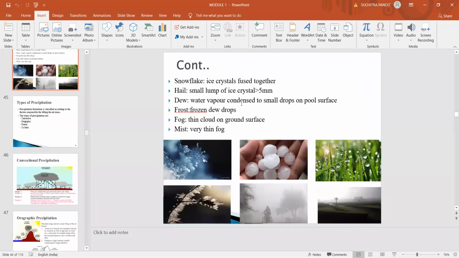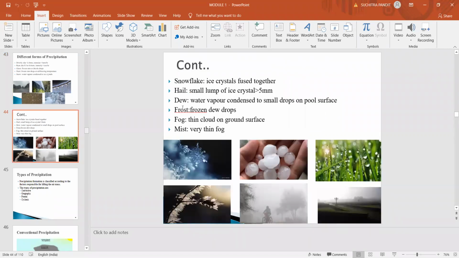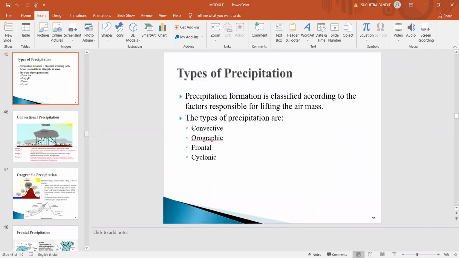Now the types of precipitation are different from the different forms of precipitation. The different forms of precipitation are drizzle, rain, glaze, sleet, snow, snowflakes, hail, dew, frost, fog, and mist. But the types of precipitation are the convective precipitation, also known as thermal convection. The second type is called orographic precipitation, the third type is known as frontal precipitation, and the fourth one is the cyclonic precipitation.